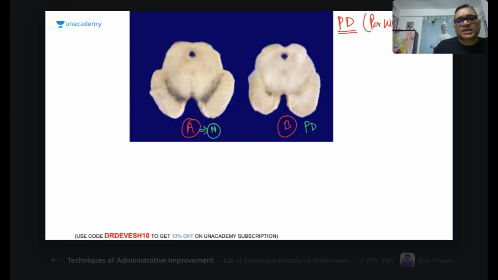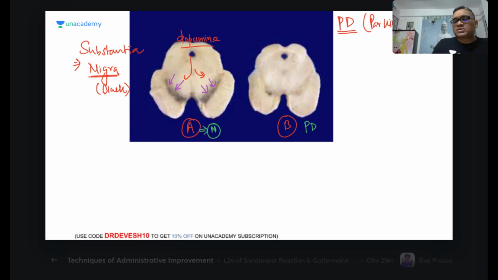Why is A normal? Because you can see the dark color pigmentation, which is a sign of normal amount of dopamine. So why is there a dark color pigmentation? This is all because of the dopaminergic neurons. This is all because of the dopamine, which is the reason for the dark color, right? That is why this area is also called substantia nigra. Nigra is derived from the word niger. Niger means black color. Because of the dopamine, they have black color, because dopaminergic neurons are abundant in the substantia nigra.